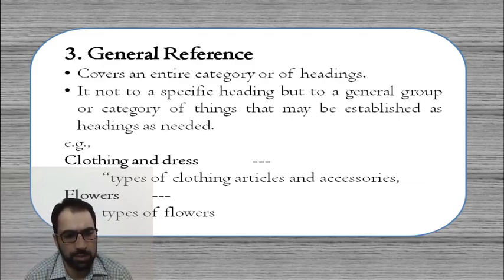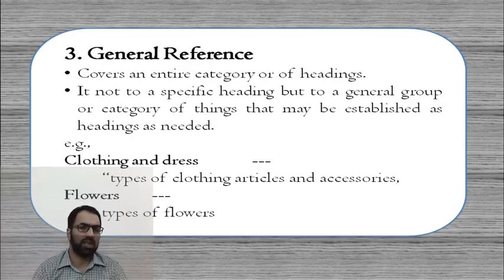These types of references are given for some specific terms, like flowers. Flowers can be related to horticulture. They can be related to the families to which a particular flower belongs. But the general reference can be given for the types of flowers, because there can be so many different kinds of flowers. So there are three kinds of cross references which we witness in different lists of subject headings. One is See or Use reference, second is See Also, and the third is general reference.